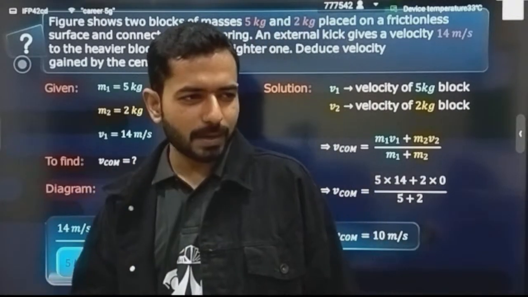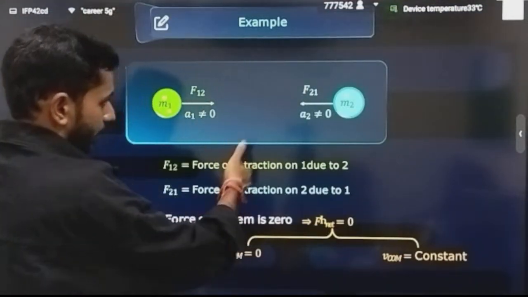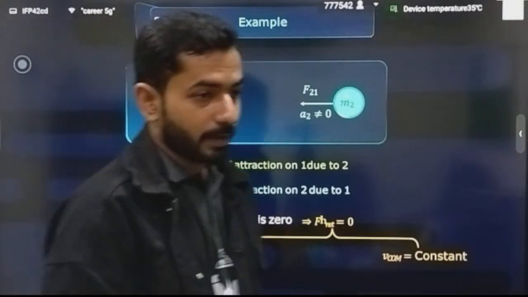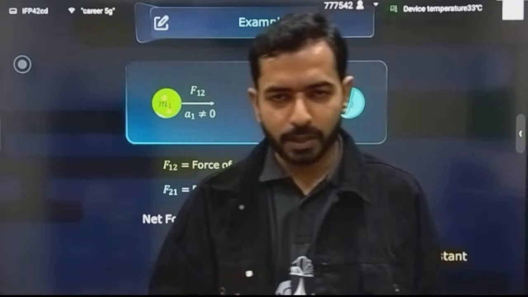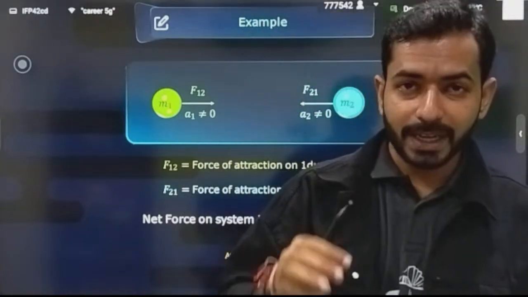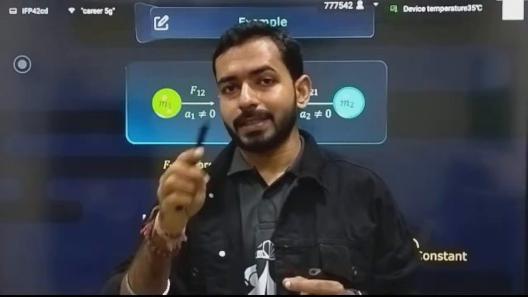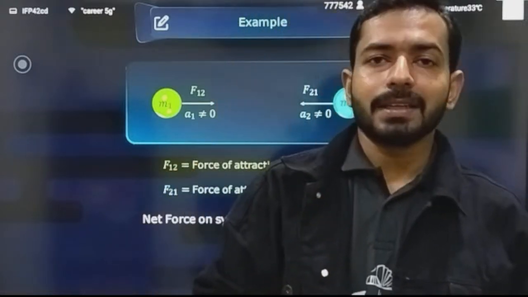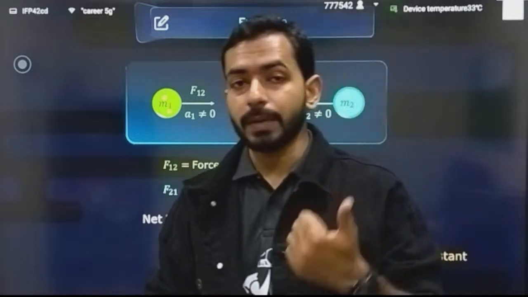A lot of varieties of questions are made in this topic. Let's see the next variety of questions. Whenever the external force is 0, in the Newton's law lecture also I discussed it a little bit. Whenever external force is 0, what is force? Rate of change of momentum with time. That means what can I say about the change of momentum? That it is equal to 0. Change in momentum is equal to 0. That's why we have proved it.